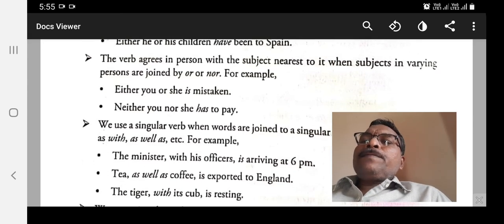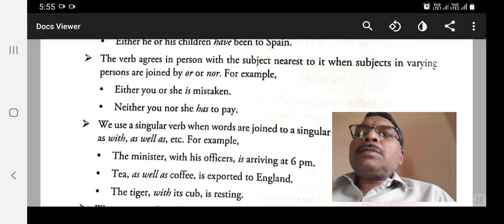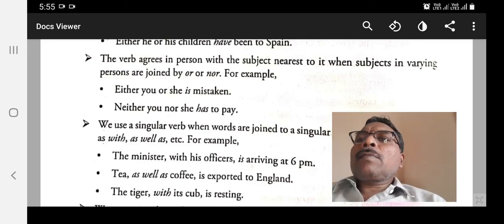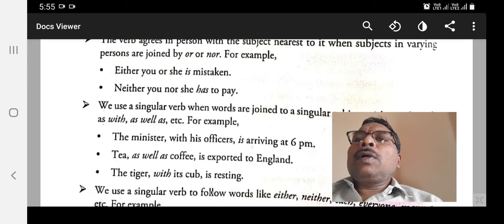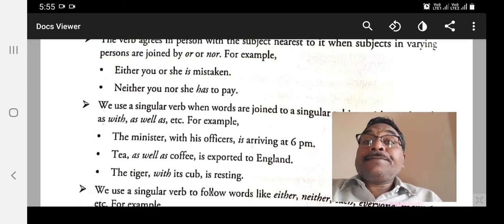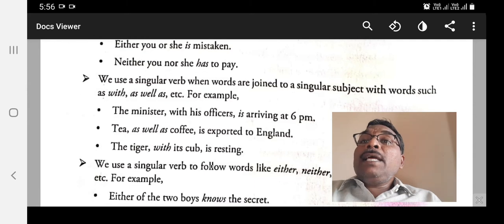The verb agrees in person with the subject nearest to it. When subjects in varying persons are joined by or, nor. Example, either you or she is mistaken. Neither you nor she has to pay.